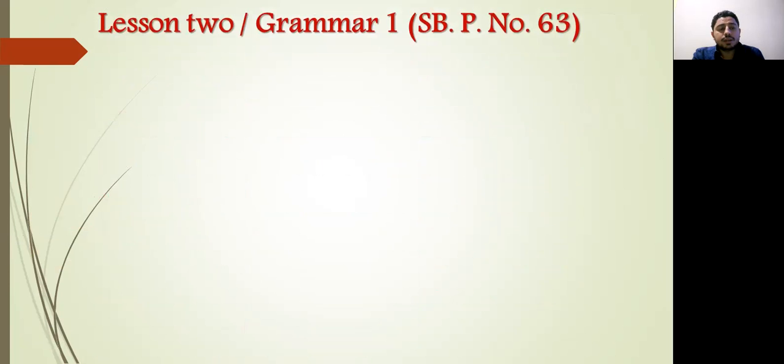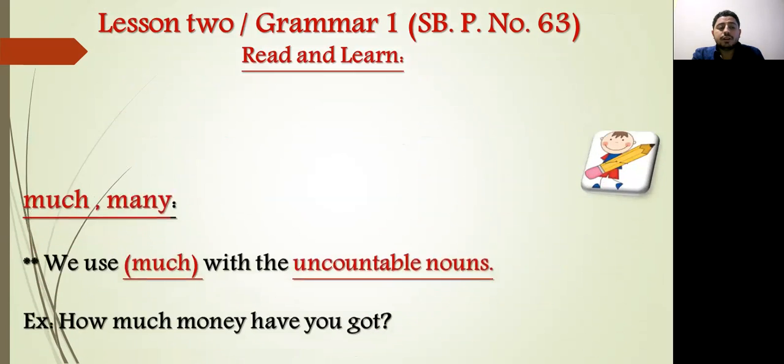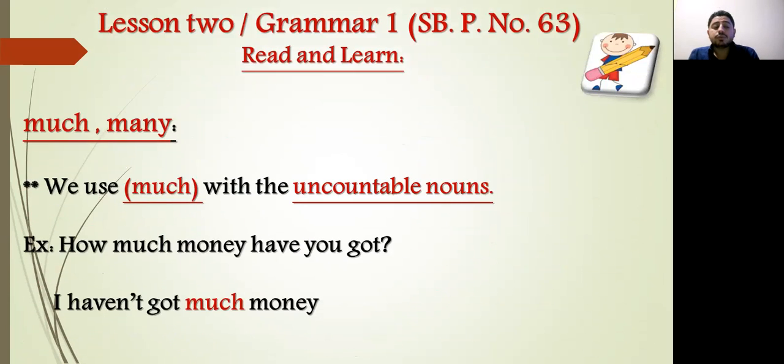It's Lesson 2. Here we have Grammar 1, student book page number 63. Read and learn. Today we will talk about much and many. First, we use much with uncountable nouns. For example, how much money have you got? Also, I haven't got much money, or I have got much money. So here we use much with uncountable nouns. I can't count them or say the number of them.